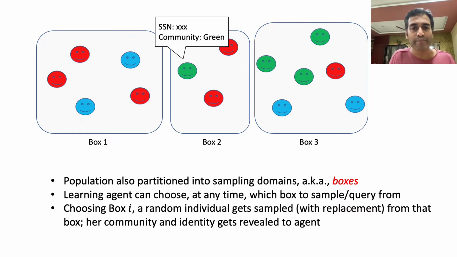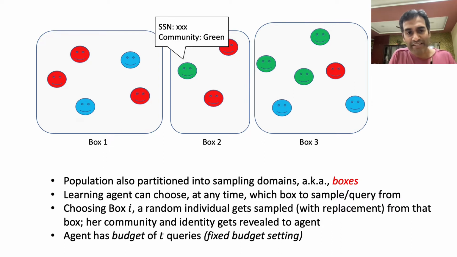Both of these pieces of information get revealed to the learning agent. So for example, suppose that the learning agent chooses box I and this particular green agent gets sampled, then a unique identifier associated with that individual, for example, its social security number and its community, which is green, these two pieces of information get revealed to the learning agent.